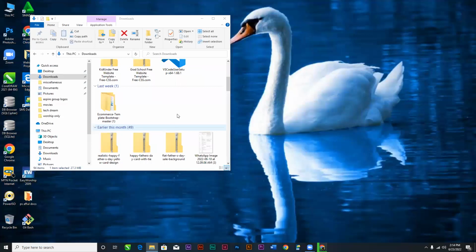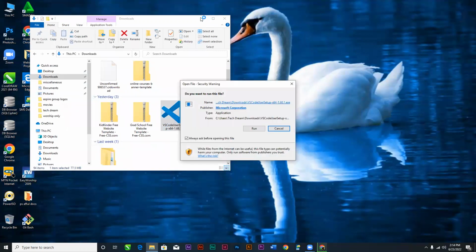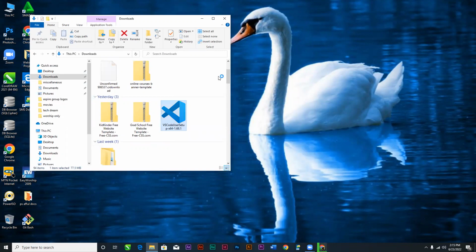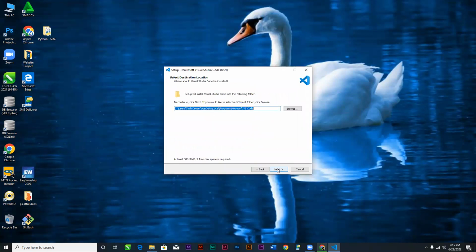All right, so I'll now have Visual Studio Code also here, VS Code user setup. So this is a user setup. I'll also go through the installation just as we did for Python. Right click, open, and then the installation will start. Now it says run. Ask for permission. Okay, you have to accept the agreement. Okay, accept the agreement, then hit enter.